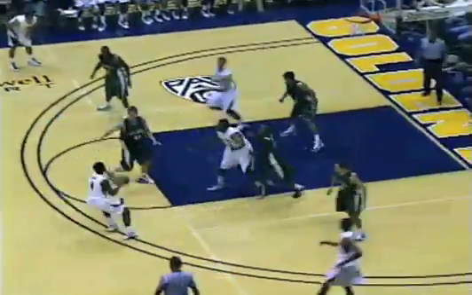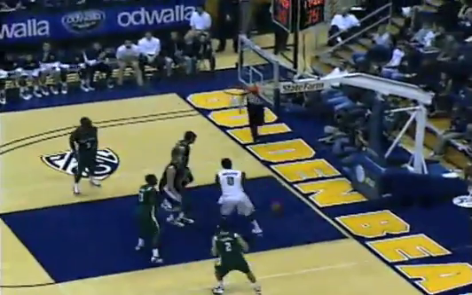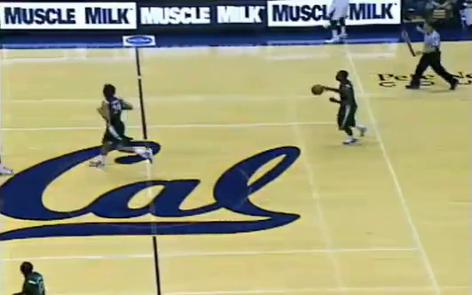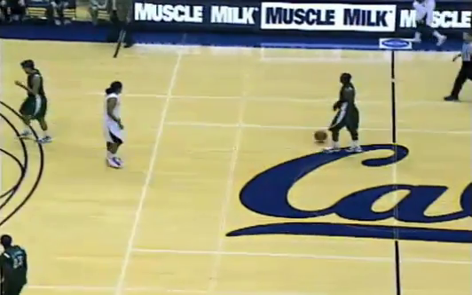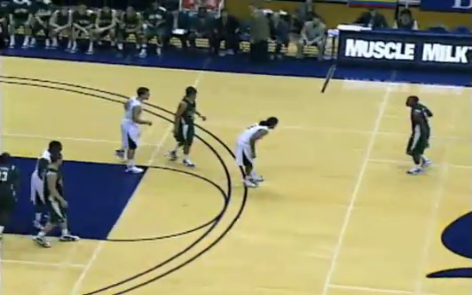17-10 to go. Franklin at the top off a Sanders Friesen screen. Pull up 18-footer right at the top. Good. First field goal for Gary Franklin. First shot. 23-18. Cal leading it by 5. Inside 17 minutes to go.